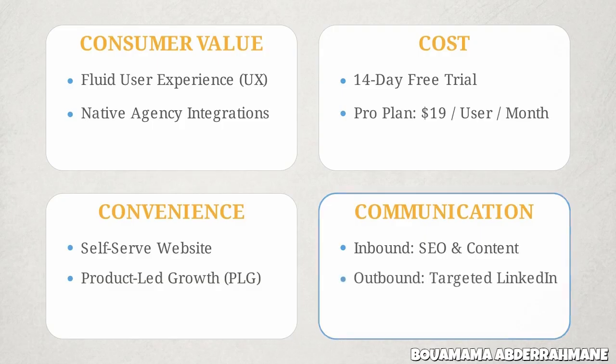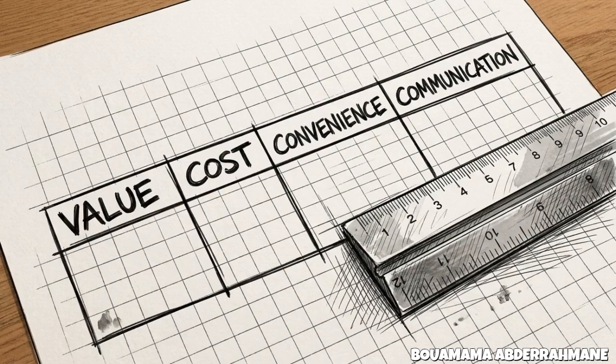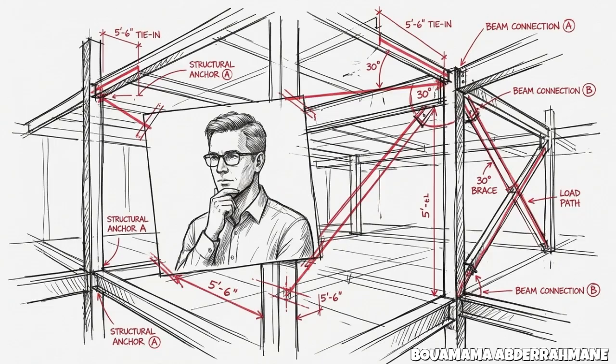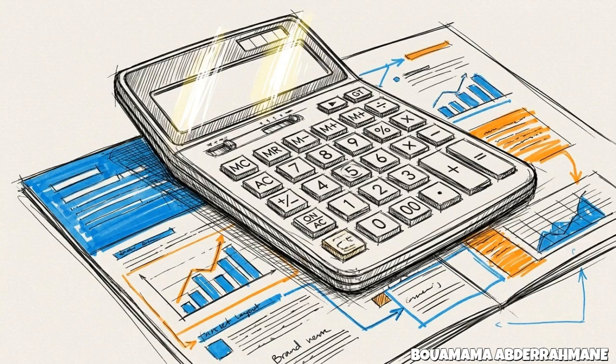The product quadrant must directly serve the... Finally, the promotion quadrant dictates our communication. The inbound strategy relies on SEO content focused on agency profitability, while the outbound strategy utilizes targeted, automated LinkedIn campaigns.